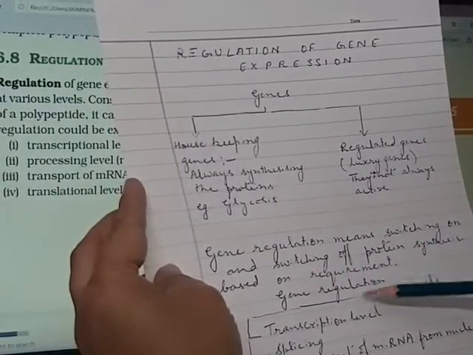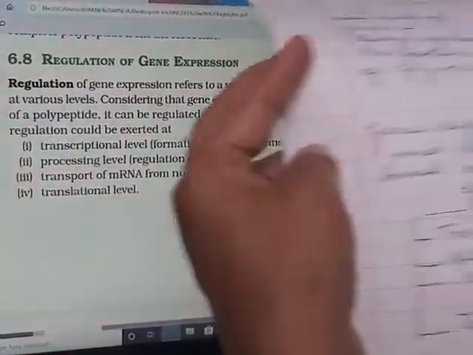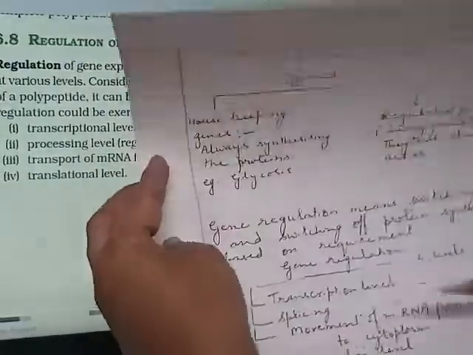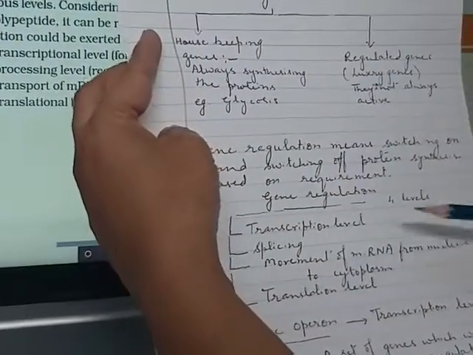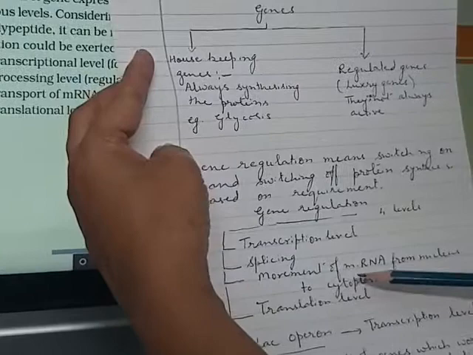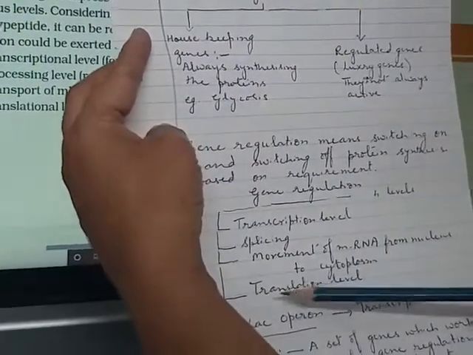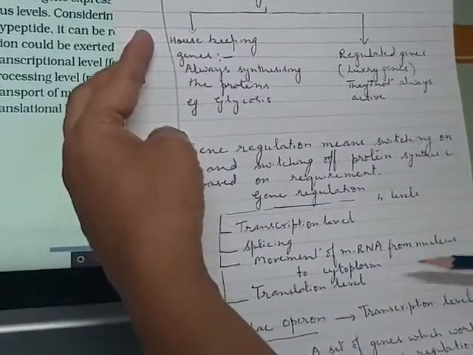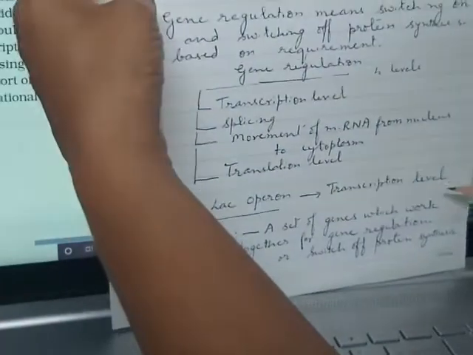This regulation can be at 4 levels. For example, you can see there are 4 levels. The level could be transcription level. It could be splicing during the process of messenger RNA. It could be movement of messenger RNA from nucleus to the cytoplasm, or it could be translation level. But in our syllabus, we will study lac-operon, which is related to transcription level.